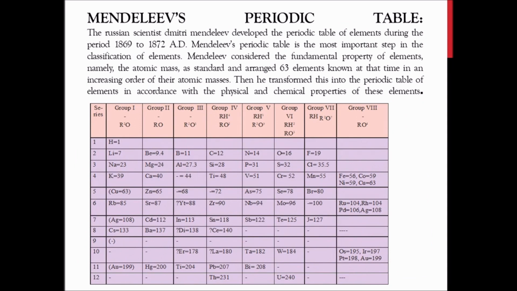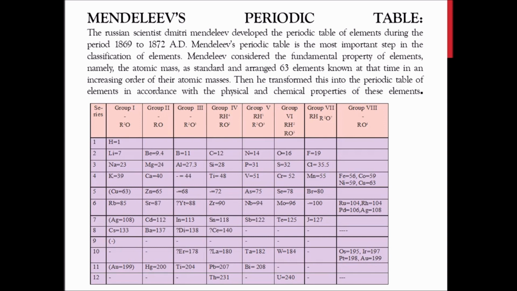In the year 1869, a Russian scientist, Dmitri Mendeleev, developed a periodic table of elements during the period of 1869 to 1872. So he gave a breakthrough in the classification of elements, and from his roots we developed the modern periodic table.